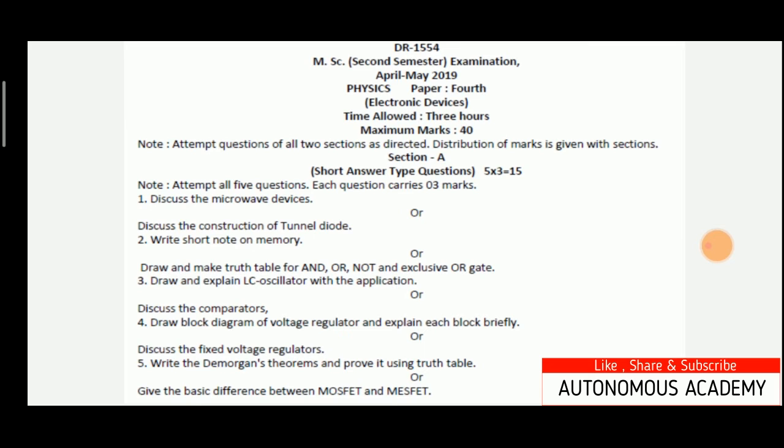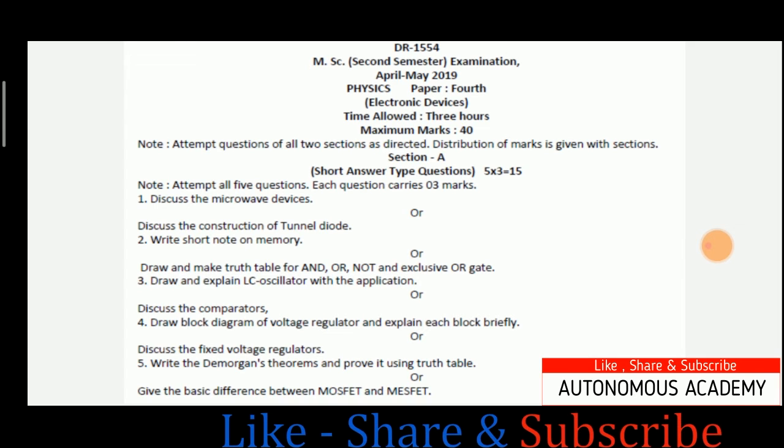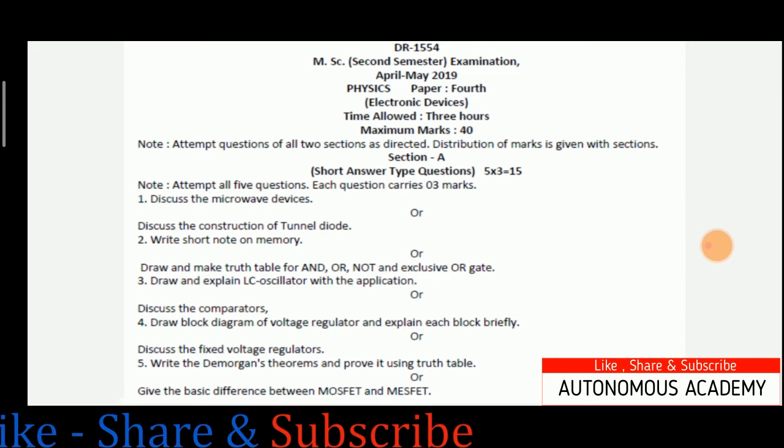Next is OR gate. OR gate is a logic gate with two inputs and one output, and here the value of the output in OR gate is true or 1 if at least one of the input values is 1. That means if A and B are two inputs, and in one situation the two inputs are having value 1 0, and in the second situation they are having the value 0 1, then in both situations the value of the output will be 1.